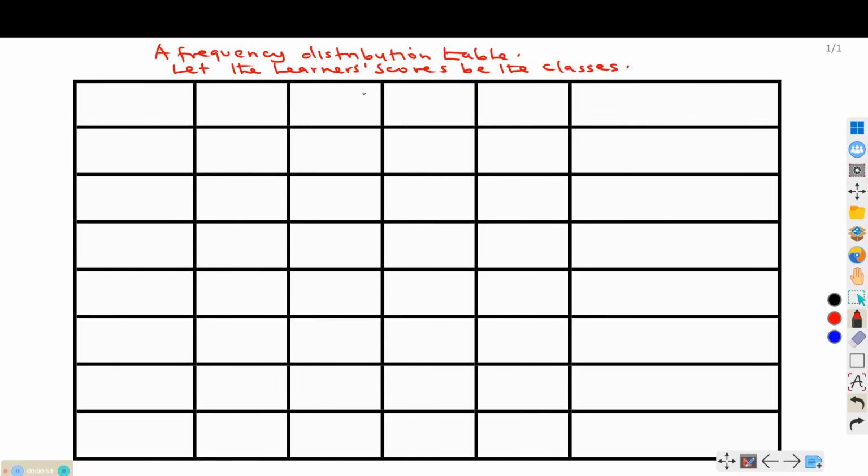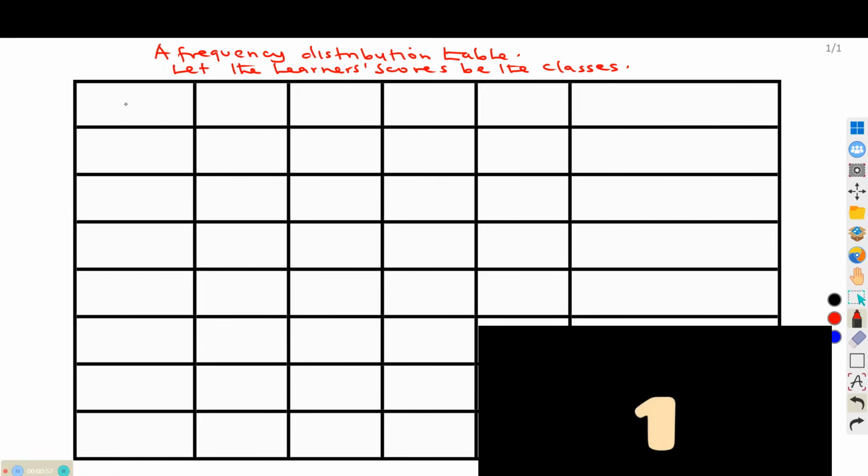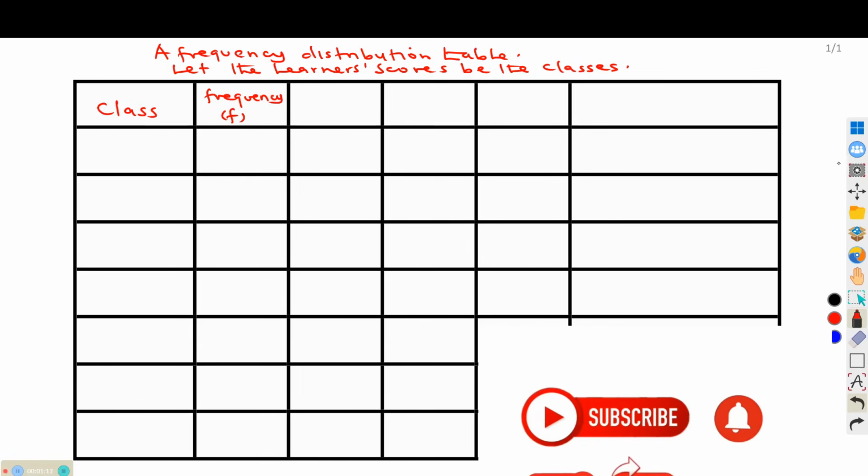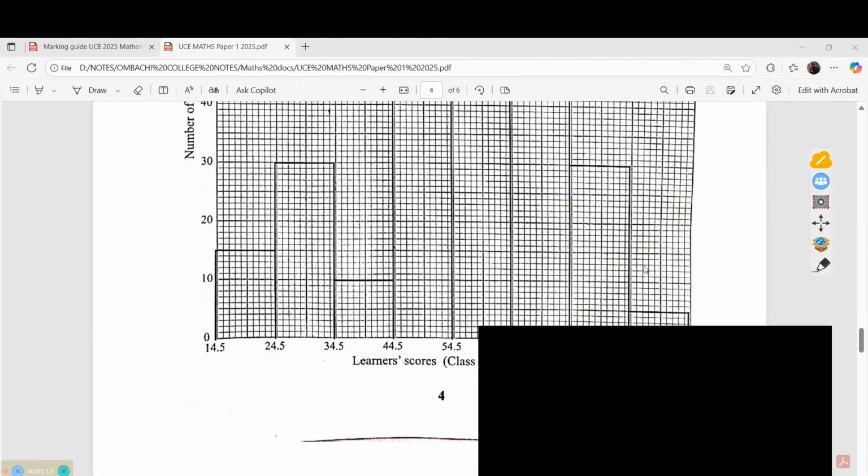So the runner scores will be representing what we call the classes. So it means here we shall have the class and the corresponding frequency. We shall be using F to represent the frequency. So basically, we need to come up with the classes and the frequency.